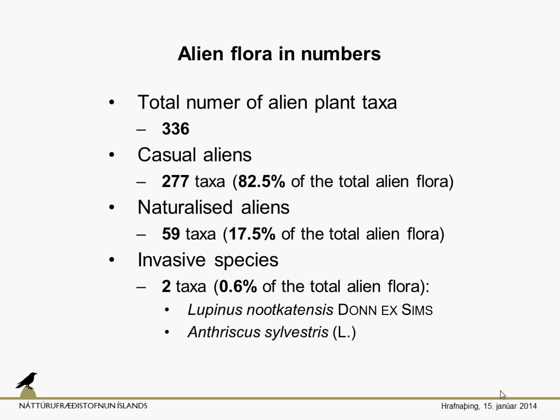Then 82% of that number are casual aliens, so these are plants that just come and go. But more than 70% are naturalized, so they are permanent here. They just got the permanent residence permit in the country. And then 2 taxa can be considered at the moment as invasive, so the Lupinus and the Anthriscus sylvestris.